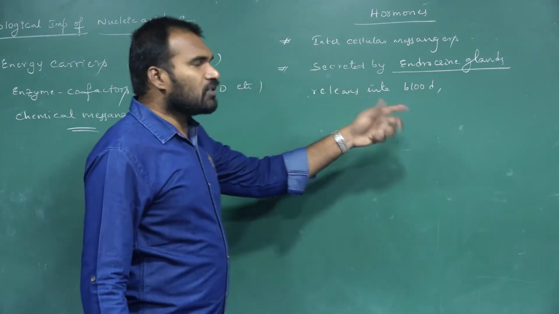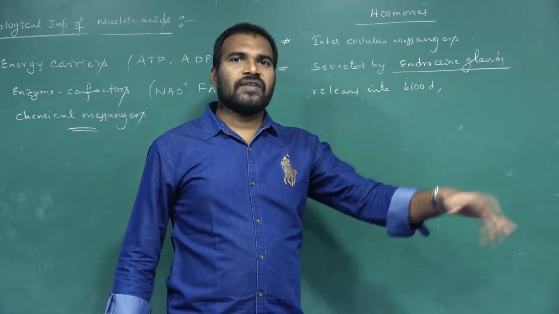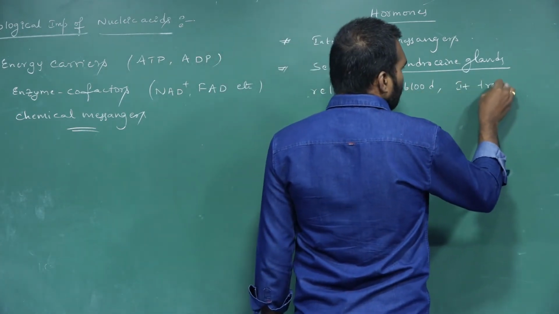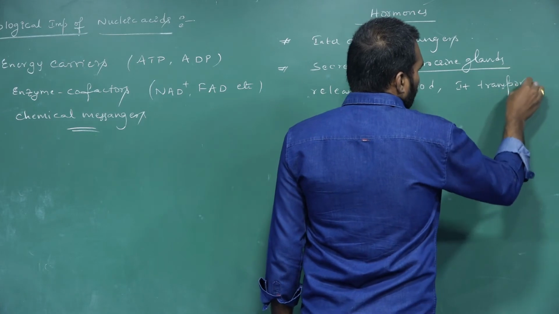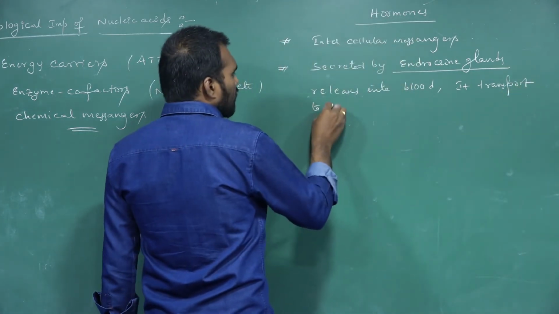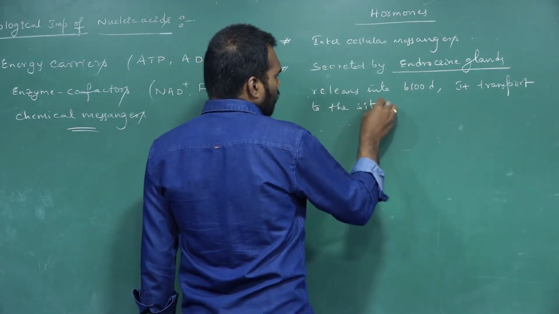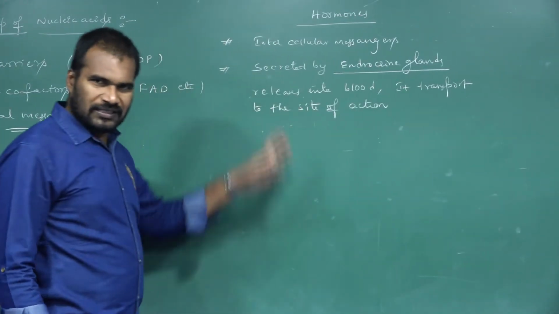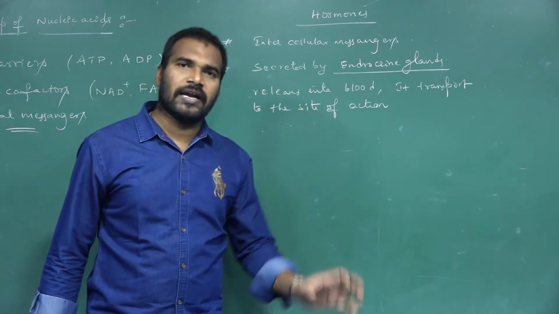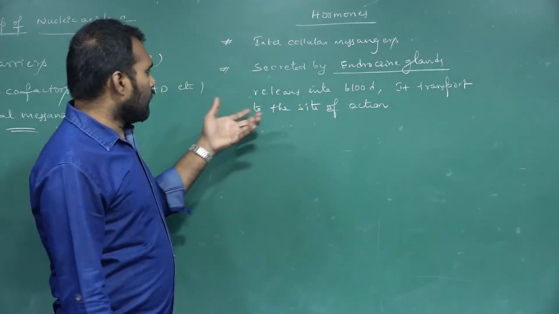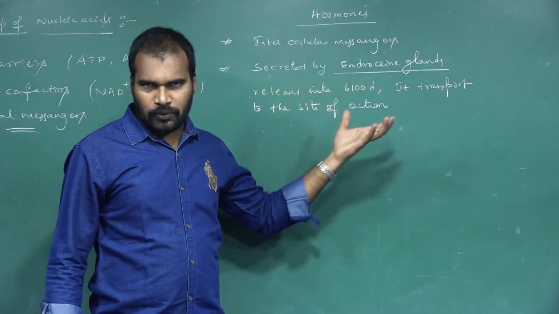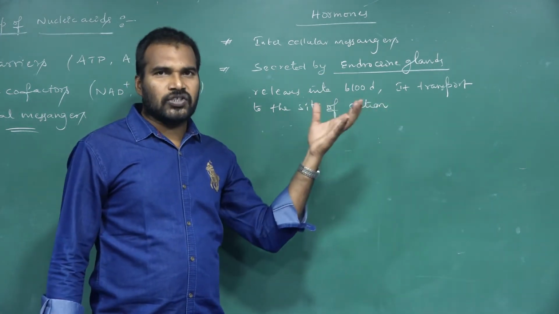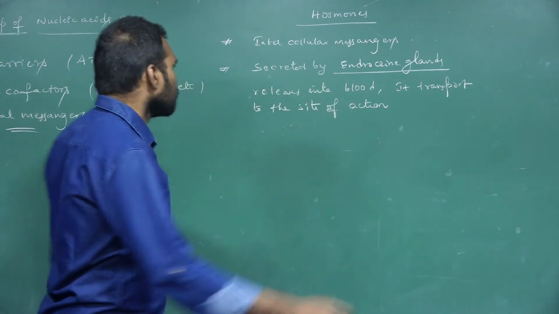Now this blood will transport them to the place where they are needed, to the site of action. So hormones are secreted by endocrine glands, released directly into the blood, and this blood transports them to the place where the action of hormones is required.